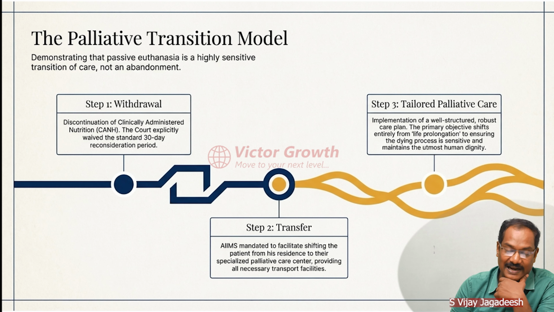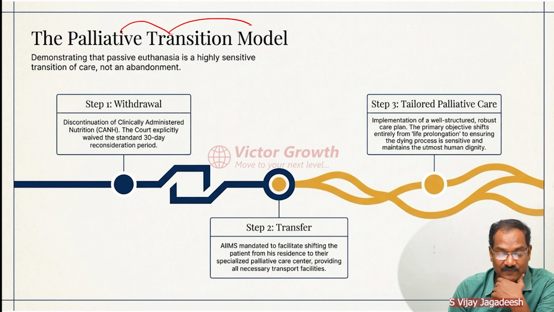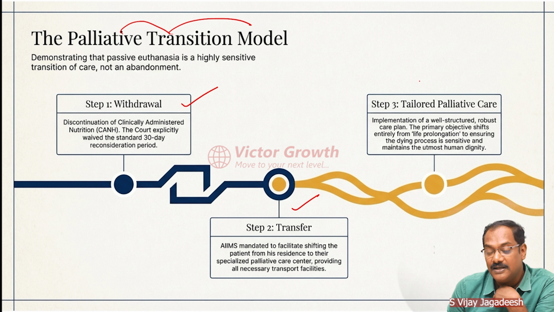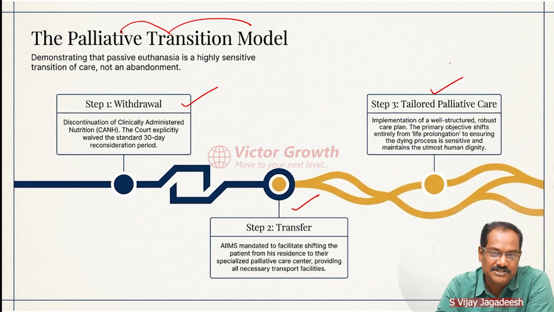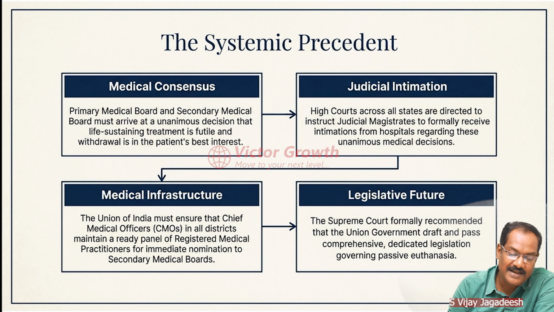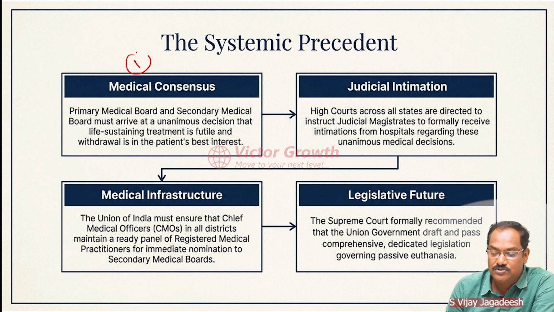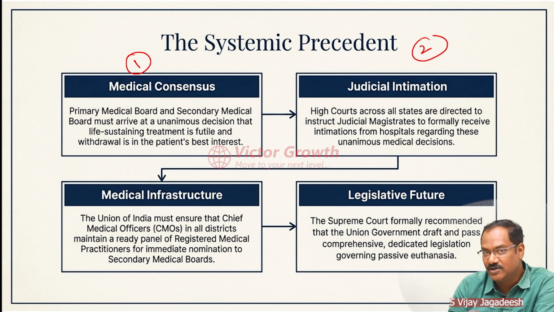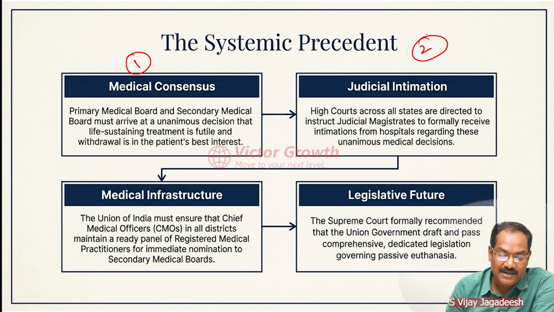So this is the palliative transition model. This is going to also be a question in the exam. You are withdrawing the ventilators, then you are shifting to hospital, AIIMS, sorry, AIIMS. Then tailored palliative care will follow, that means slowly you are removing one by one what is giving them extended life, so that the person dies with dignity. Now this is a systematic procedure. First, medical consensus has to be given. Then judicial intimation, that you have to inform the judiciary. Then medical infrastructure will be created, and fourth, the legislative future.